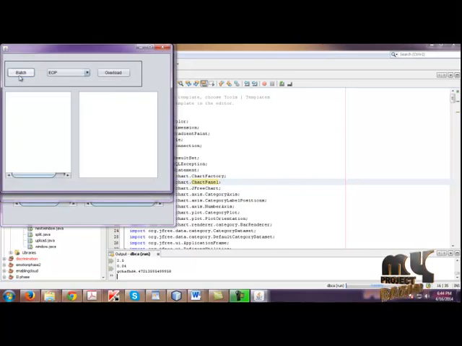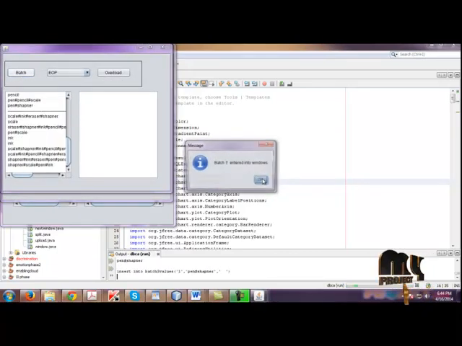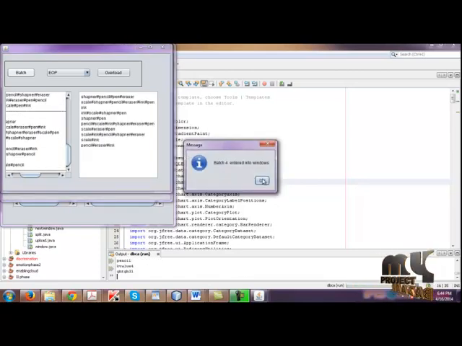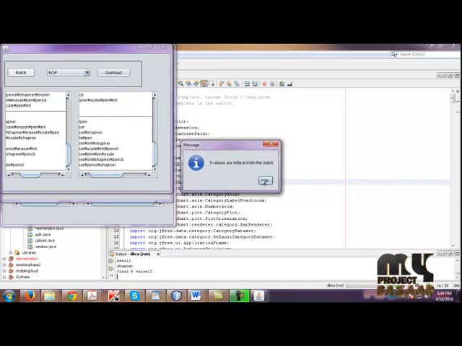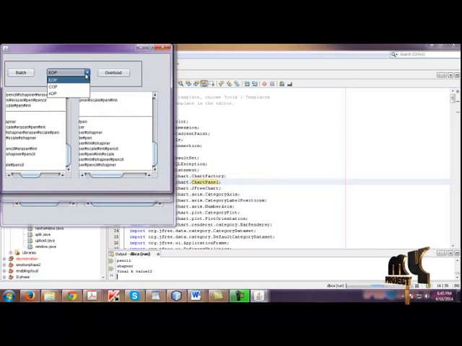So finally click Batch. First batch 3 and batch 5 enter into the window, then batch 7, similarly batch 9, and in the next window batch 4, 6, 8 and then 10. Then only 5 values are able to enter into the batches. So the remaining values are overloaded, so we need to eliminate that overload. We are using three methods: EOP, COP, AOP. So we can choose any one method and click Overload.